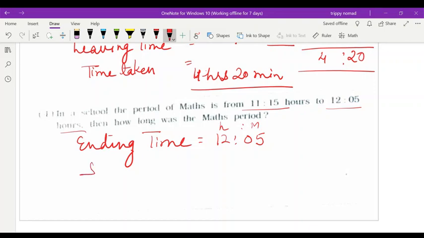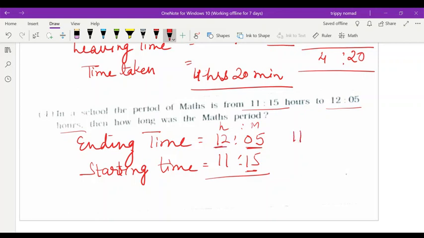And then starting time, what was that? 11:15. Again, children, it is not possible to subtract 15 from 5 minutes. So this hour will become 11, but when 1 hour goes into minutes, it will add 60. 60 plus 5, 65. So now we will subtract this, that will become 50 and 0.